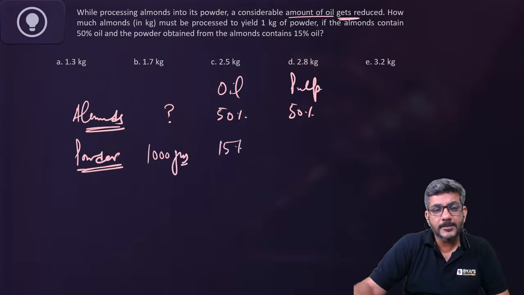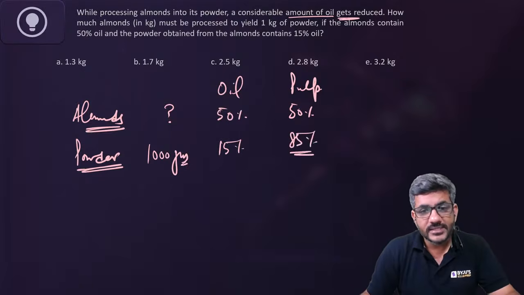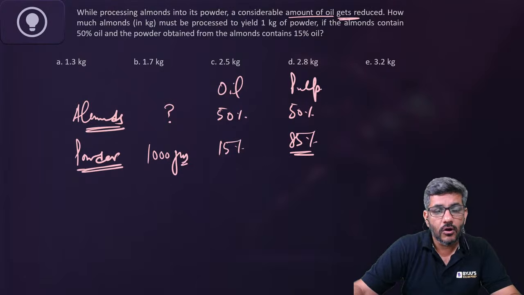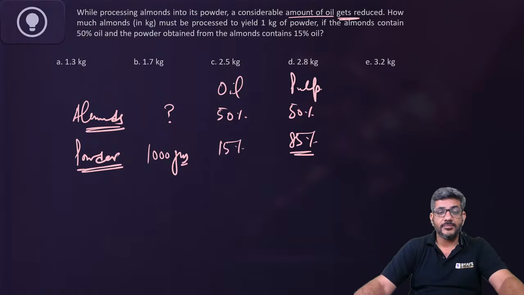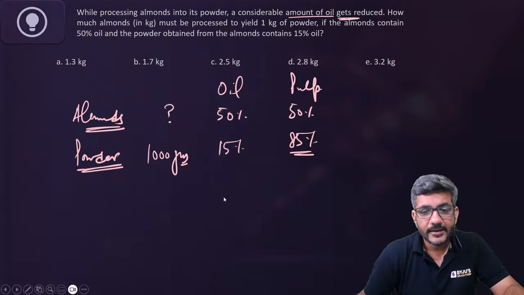If it will have 15% oil, 85% pulp is there. How do we do these questions fast? Let me tell all of you. इनको करने का एक फास्ट तरीका क्या है? दर्शन is getting the answer as E और बबली कह रही है आंसर is B. तो चलिए देखते हैं क्या सही तरीका है.